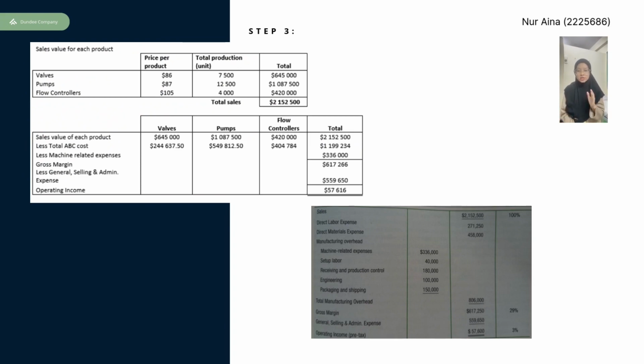which means if the company chooses to record using the ABC costing system, eventually the profitability of the company will increase by $16, which also means that by using the ABC costing system, the company can have more profitability because the manufacturing overhead is allocated in more detail to each product.